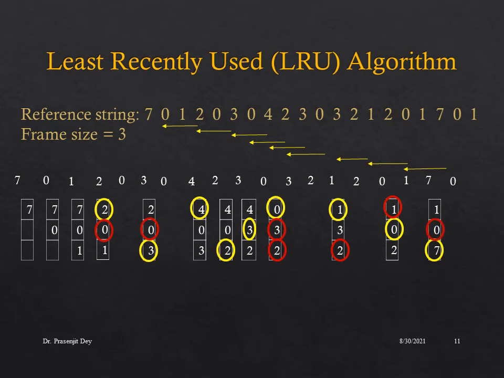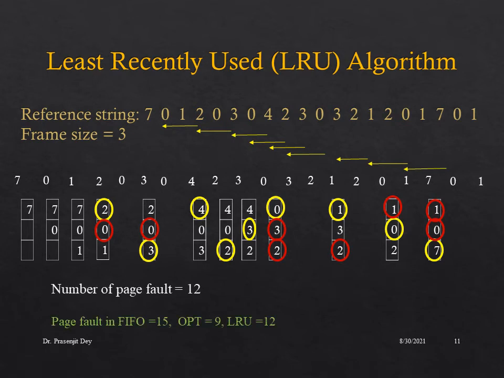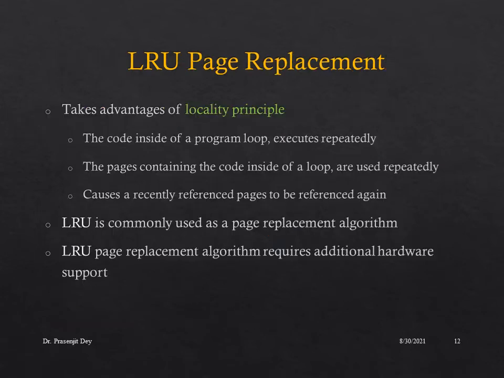After that, when 0 will arrive, 0 is already in the page table, so there will be no page fault. After that, when 1 will arrive, 1 is also there in the page table, so there will be no replacement. So the total number of page faults in case of the LRU algorithm is 12. If we draw the comparison, the number of page faults in case of FIFO was 15, in the optimal algorithm was 9, and in the least recently used algorithm is 12.